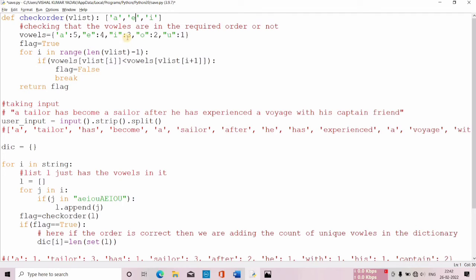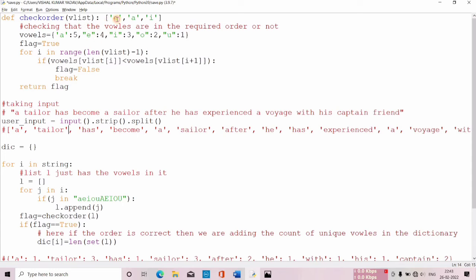For example, what it actually means is, if over here E was written and over here A was written, then it symbolizes that the vowels present in this particular word are not in the order in which we need them. A should come first, then E, and then I. But over here E is coming first, and after E, A is coming. So this word is not following the format for which we are looking. That is what we are doing over here.